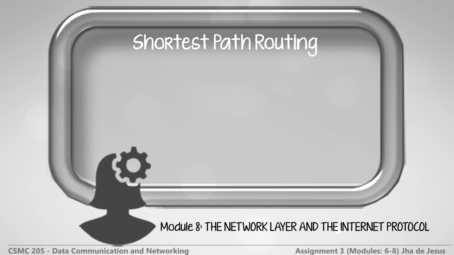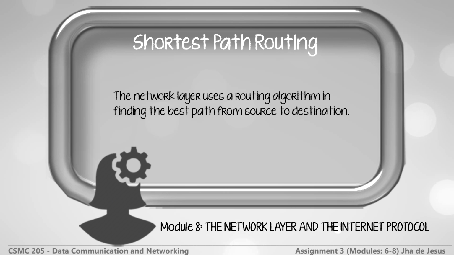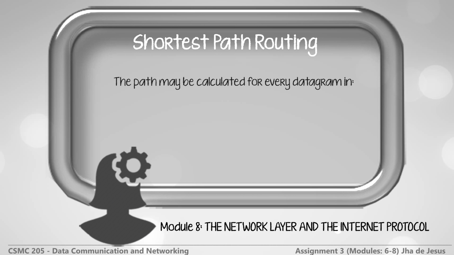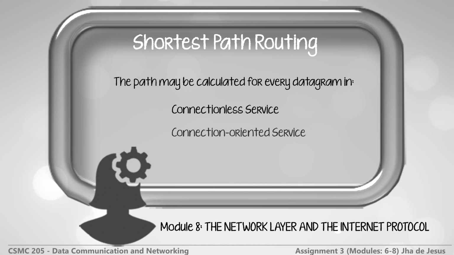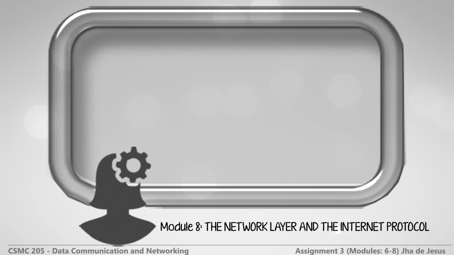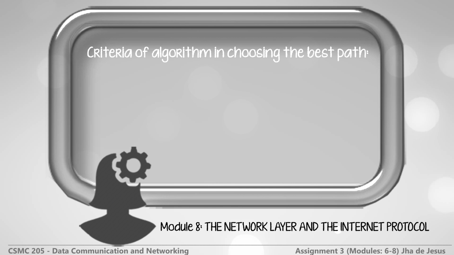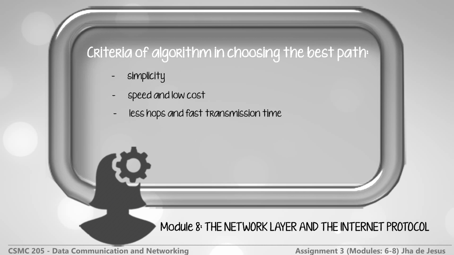Shortest path routing. The network layer uses a routing algorithm in finding the best path from source to destination. The path may be calculated for every datagram in a connectionless service, or the path may be derived only at the start of connection establishment for connection-oriented service. Algorithms may use different criteria in choosing the best path. A path may be chosen due to its simplicity, or it may be due to its speed and low cost, or maybe it has fewer hops and fast transmission time, or sometimes stability and robustness is more important than the other criteria.